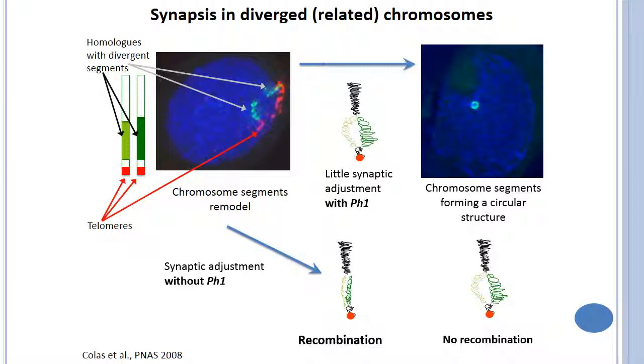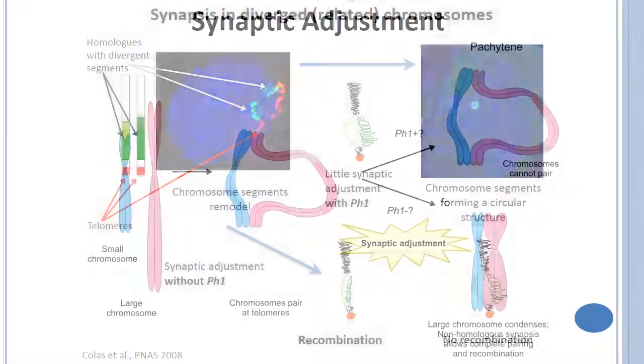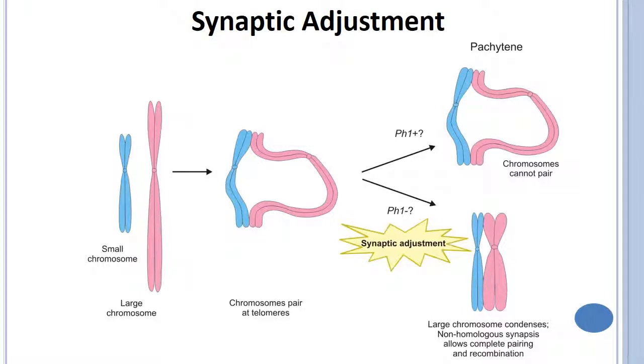This shows how synapsis and recombination happen in dividing cells. When adjustment occurs without Ph1, proper recombination is done, but when chromosome segments form a circular structure, with little synaptic adjustment in the presence of Ph1, that leads to no recombination. This is how the chromosomes in the synaptonemal complex adjust or pair with each other. In the presence of Ph1, chromosomes cannot pair due to their length, and in the absence of Ph1, synapsis happens.